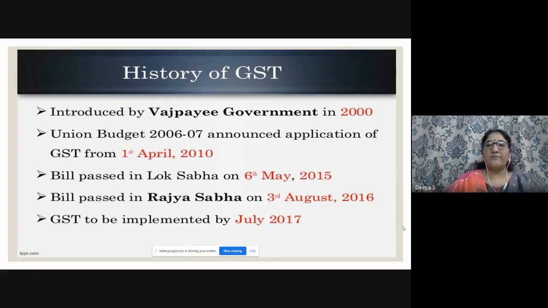So here I have given the history of GST. Introduced by the Vajpayee government in 2000. In the Union budget, 2006 announced its application, so they had an idea, right? 1st April 2010. The bill was passed in Lok Sabha on 6th May 2015, and it was passed in Rajya Sabha on 3rd August 2016, and it was implemented in July 2017.